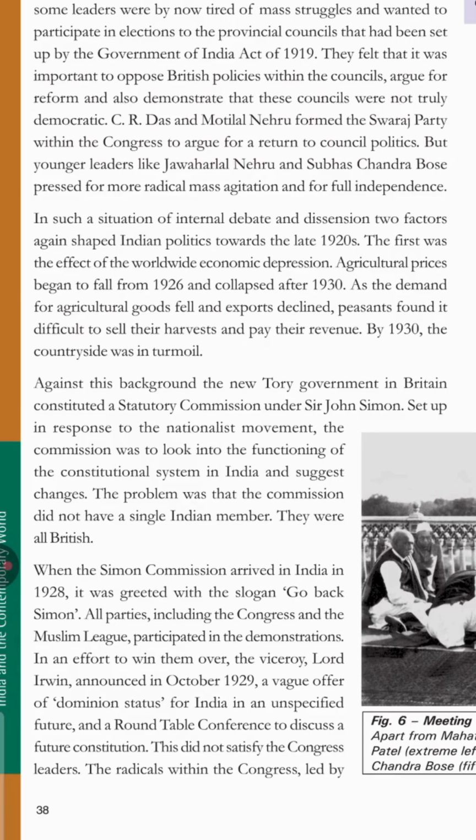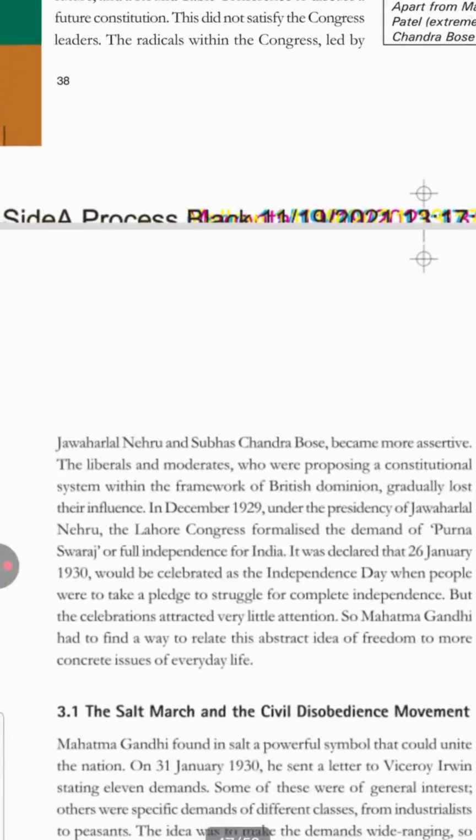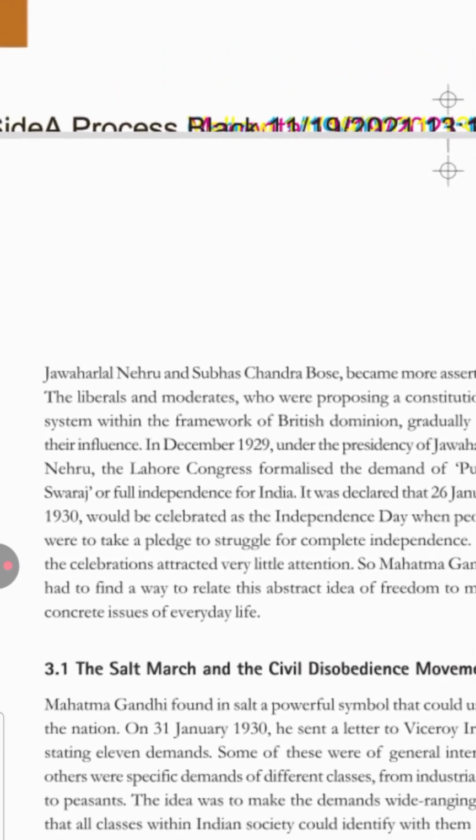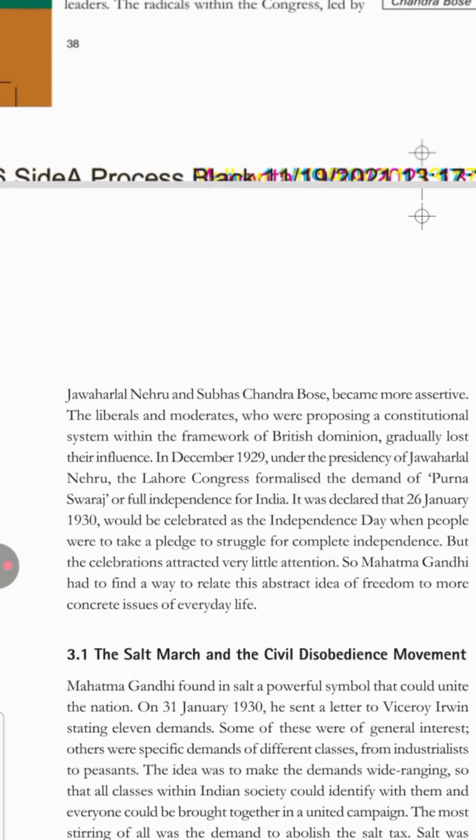By now the extremists had entered into the Congress. The young blood, Jawaharlal Nehru, Subhash Chandra Bose and all, they were not even ready to listen to the British. They said, we want complete independence. See, please underline this. In December 1929, in the Lahore session of the Congress, Jawaharlal Nehru proclaimed that we want Purna Swaraj or complete independence, and they decided to celebrate 26 January 1930 as the Independence Day.